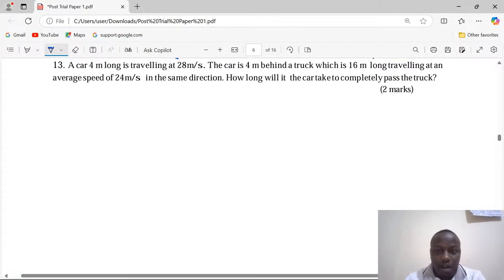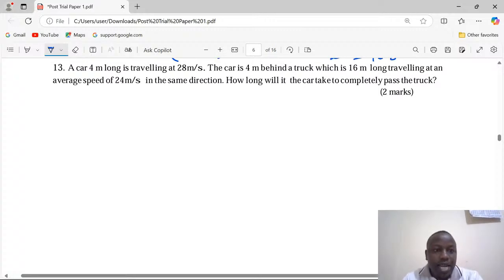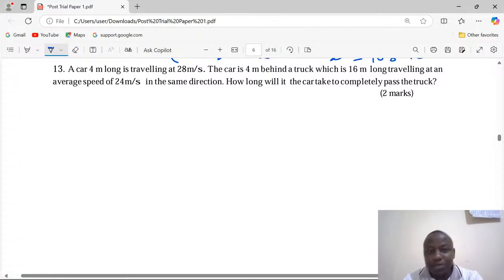Number 13. We are almost winding up. A car 4 meters long is traveling at 28 meters per second. The car is 4 meters behind a truck, which is 16 meters long, traveling at an average speed of 24 meters per second in the same direction. How long will it take the car to completely pass the truck, to completely overtake the truck?